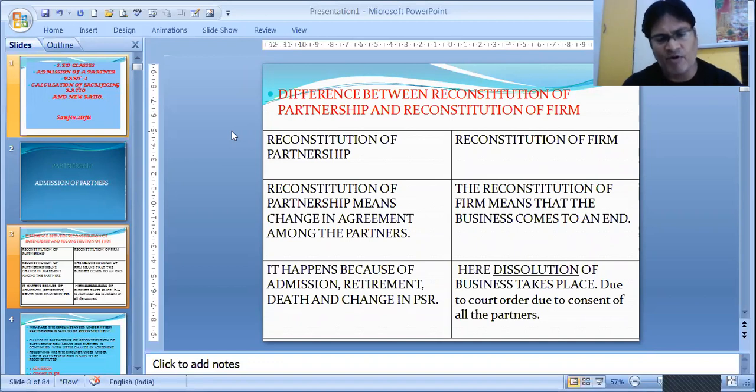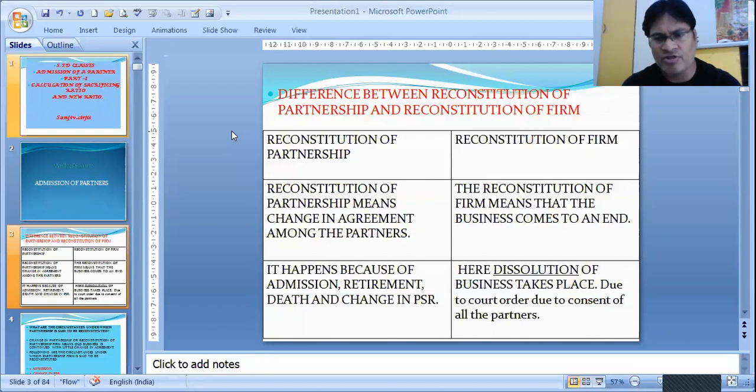One is change in profit sharing ratios, simply same number of partners, but they have decided to change the profit sharing ratio among themselves. Suppose they were having 3:2:1, three partners were sharing. Now they are willing to share equally, that is 1:1:1. So there is a change in PSR, and that will be also termed as reconstitution of partnership. That means partnership is reconstituted. The same business but reconstituted.